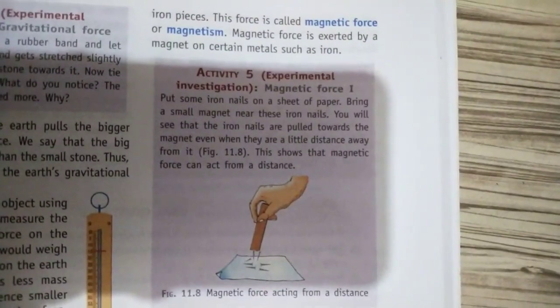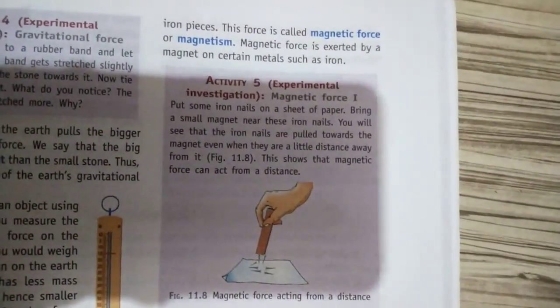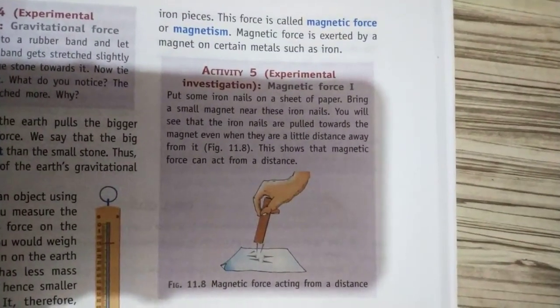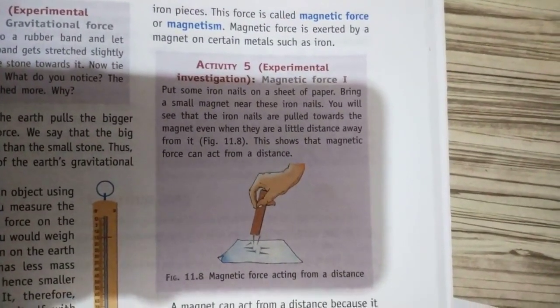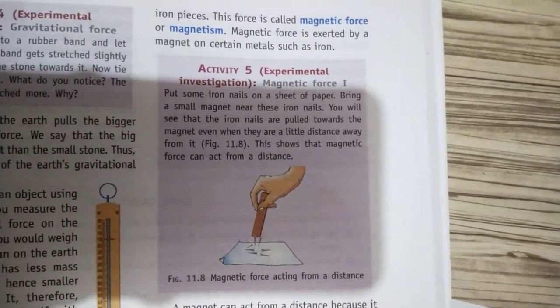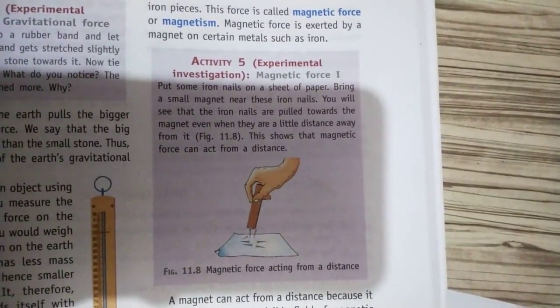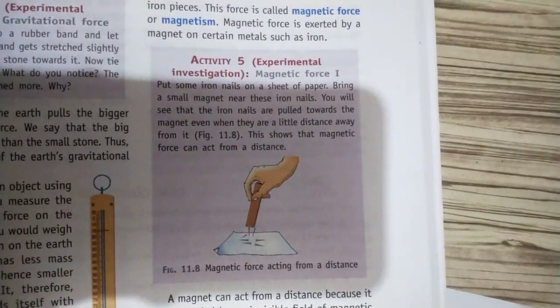Experimental investigation. Magnetic force 1. Put some iron nails on a sheet of paper. Bring a small magnet near these iron nails. You will see that the iron nails are pulled towards the magnet even when they are a little distance away from it. This shows that magnetic force can act from a distance.